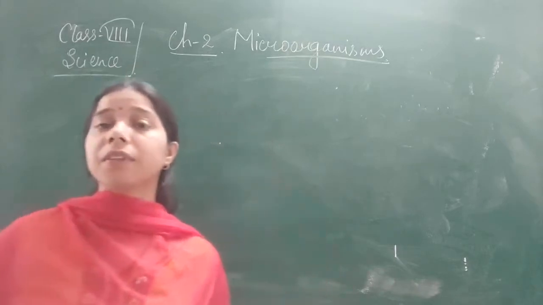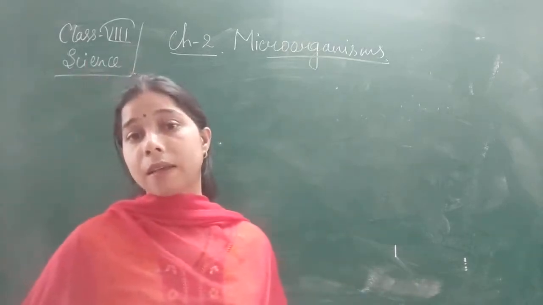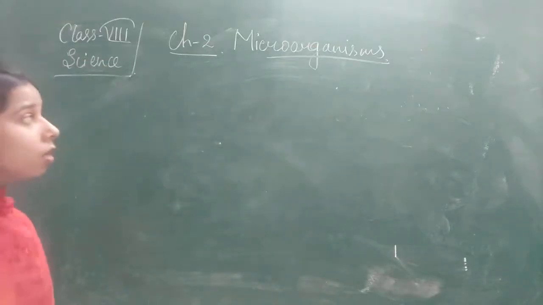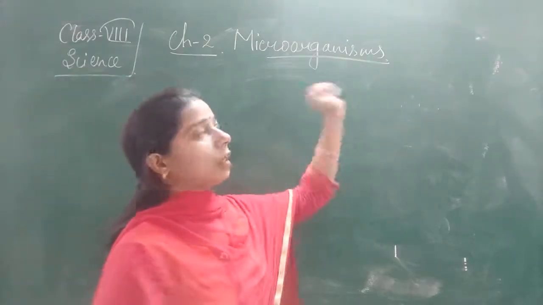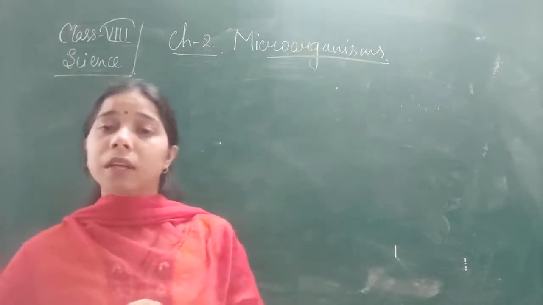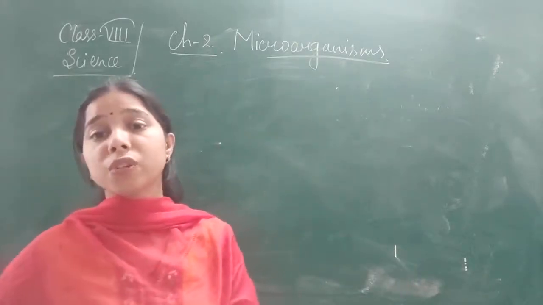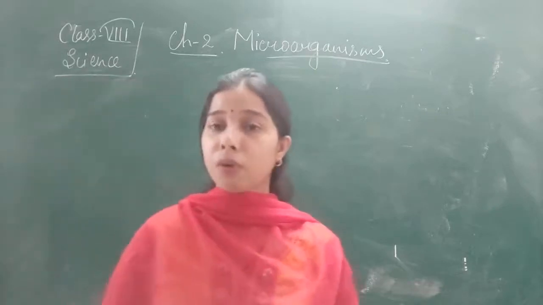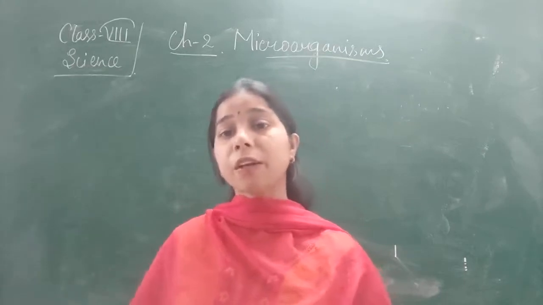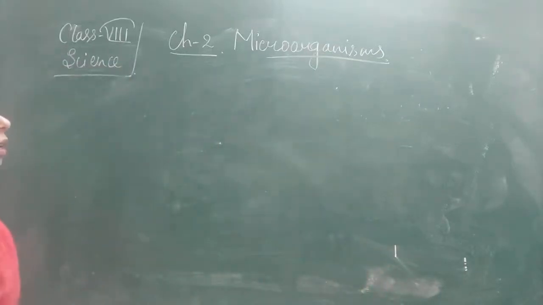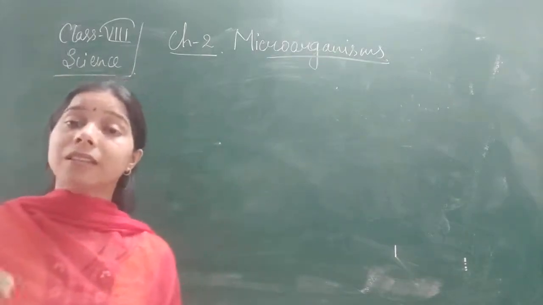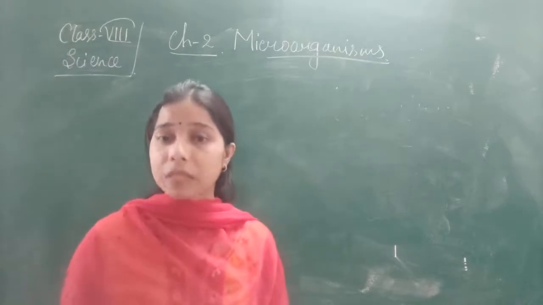Now today we will start with a new chapter, which is called microorganisms. When we talk about microorganisms, let us see what we understand by the term organisms. There are a lot of living organisms around us, and we are able to see what they are doing, what their function is, and what kind of structure they have. But there are some organisms which are so small that we are not able to see them.